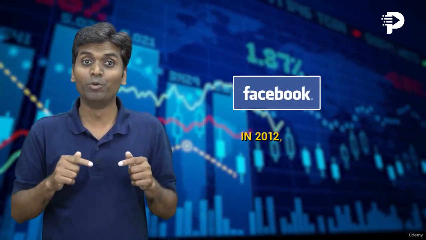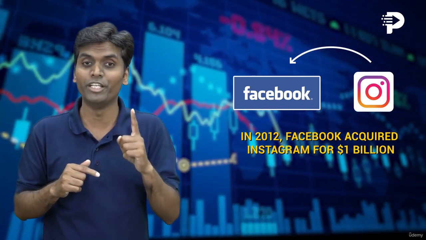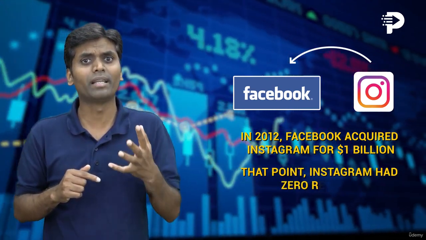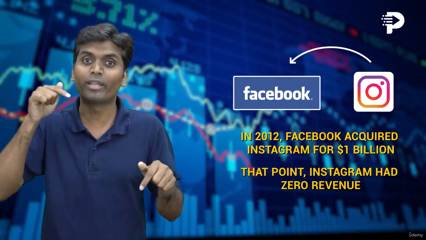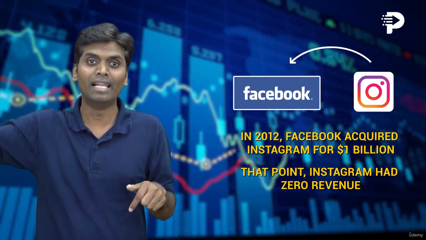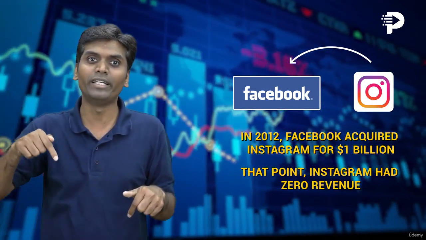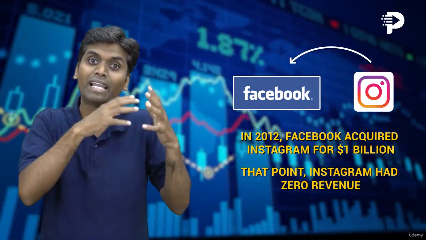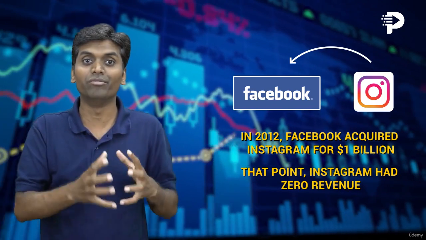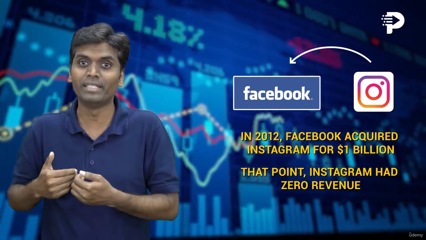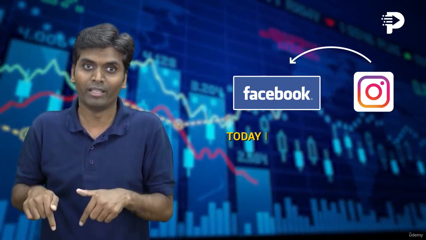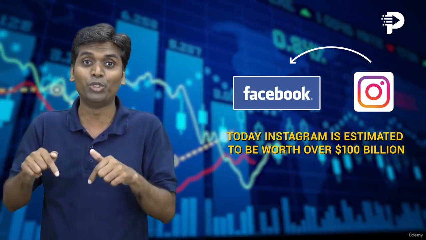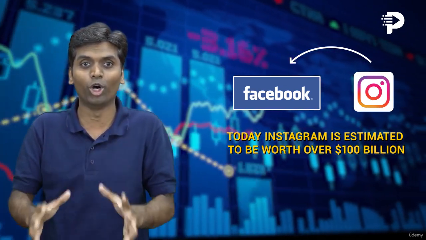Let's look at a famous example. In 2012, Facebook acquired Instagram for $1 billion. At that time, Instagram had zero revenue. Then how was it valued at $1 billion? Because Facebook calculated its future revenue and earnings and then discounted it to the present value and considered that Instagram is worth $1 billion in present terms, even though the revenue at that time was zero. So now fast forward to today. Instagram is estimated to be worth more than $100 billion.